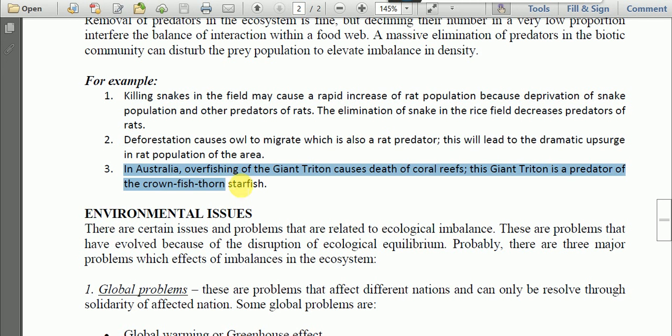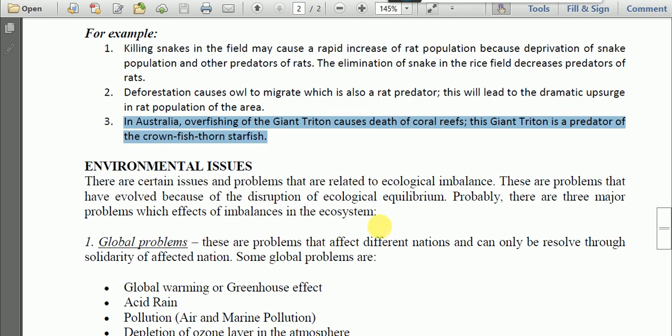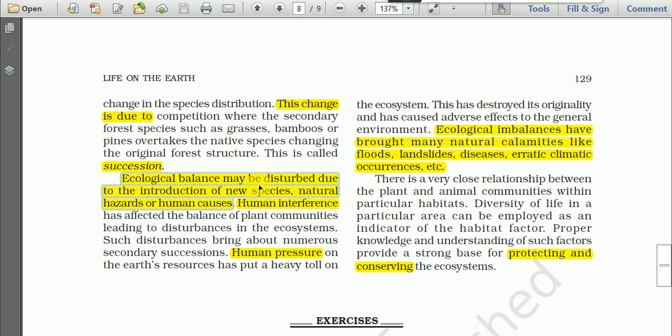And in Australia, overfishing of the giant triton causes death of coral reefs, microscopic marine organisms. This giant triton is a predator of the crown-of-thorns starfish. So in this way the aquatic, marine ecosystem is affected. These are some important causes of ecological imbalances.